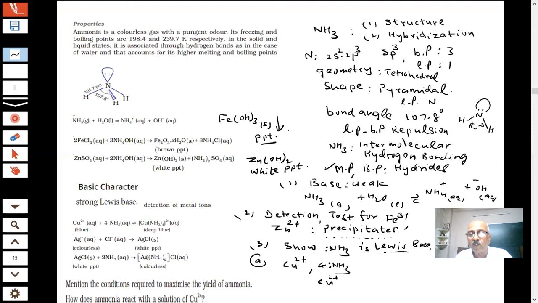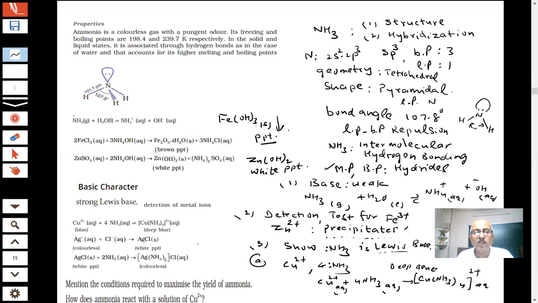This is an important question asked in the paper, and what they form we will discuss when we talk about complexes. This is my copper ion, and with ammonia you get a complex, Cu(NH3)4 2+. This has a deep blue color. It is the tetraamine copper(II) ion.